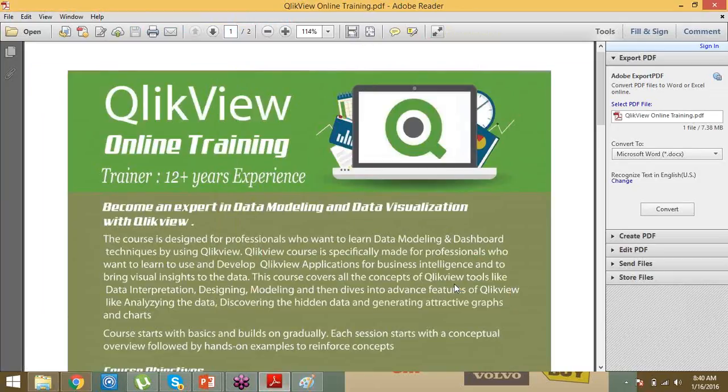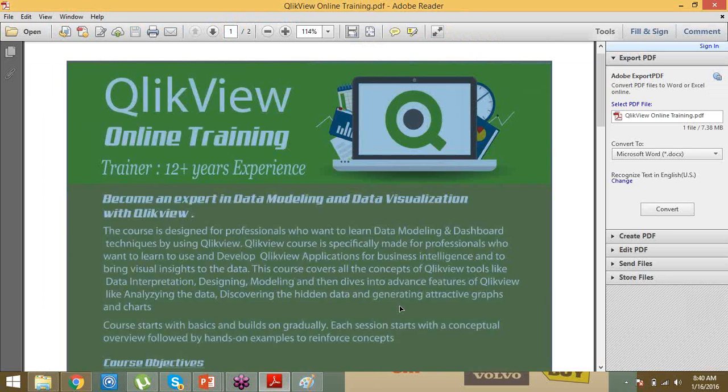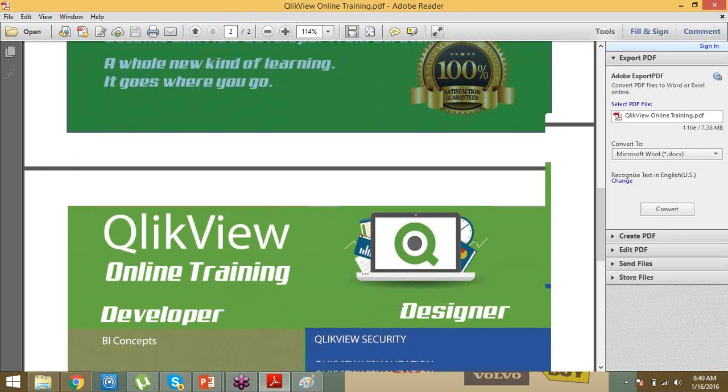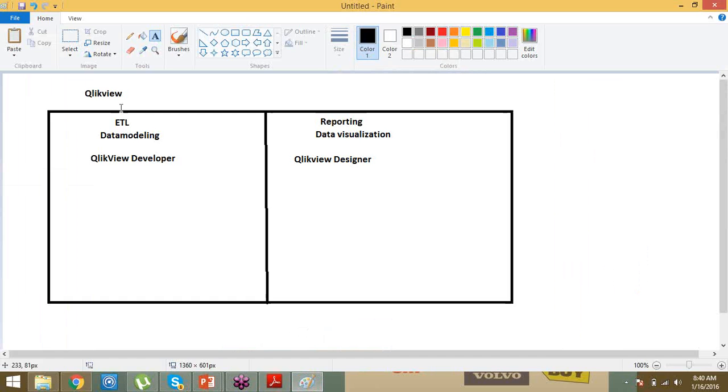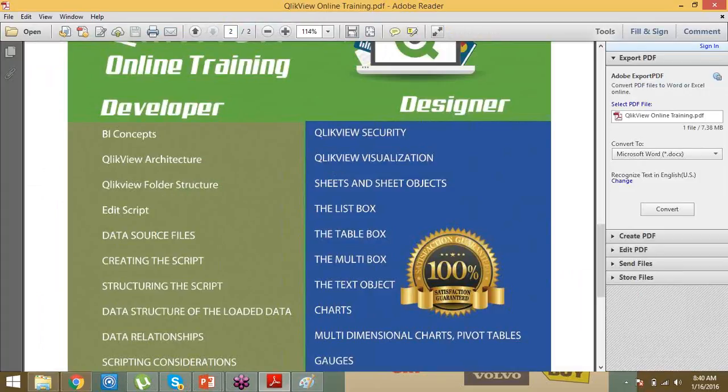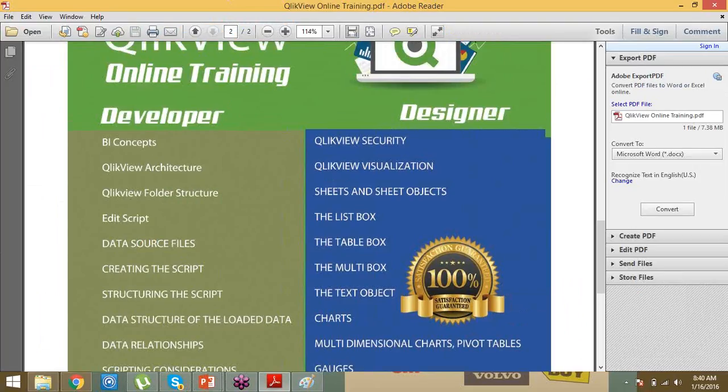our course has basically been divided into two things. Like I was explaining, I was in the middle of that, right? I was explaining ClickView has two things: ETL and reporting. ETL is data modeling, and reporting is data visualization, right? So here our course has been divided into two things: developer course and designer course. Our complete ClickView training plan is divided into ClickView developer and ClickView designer.